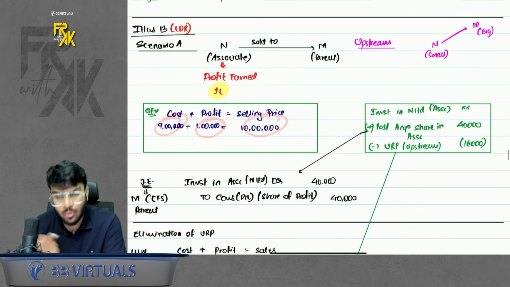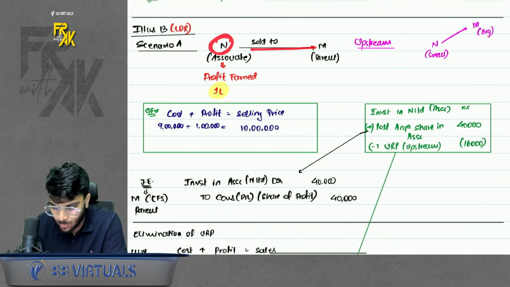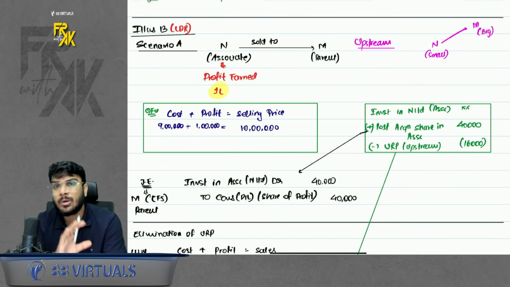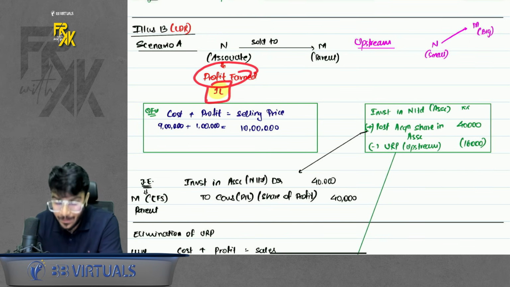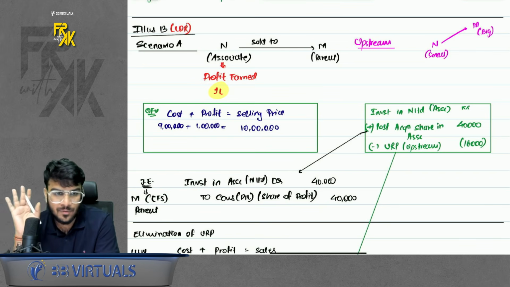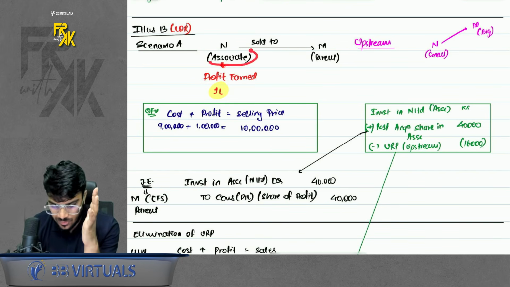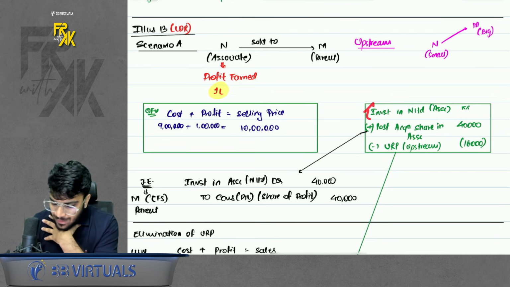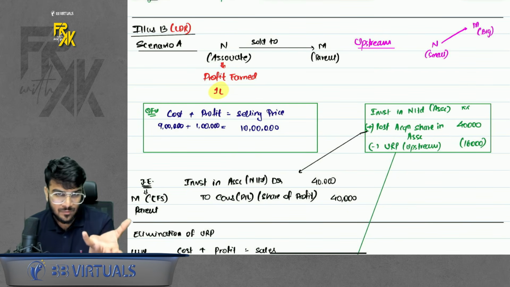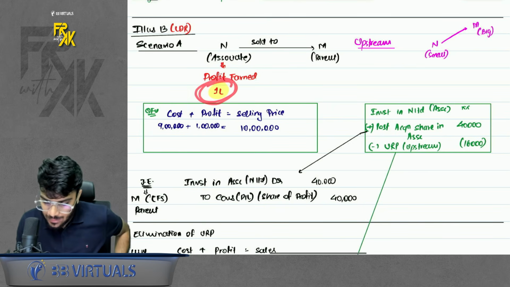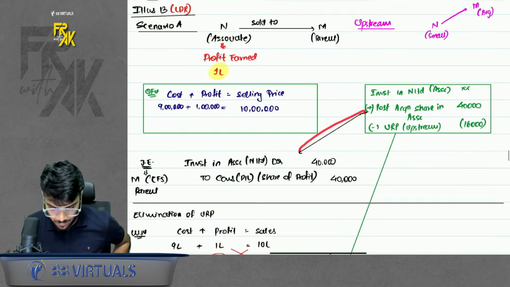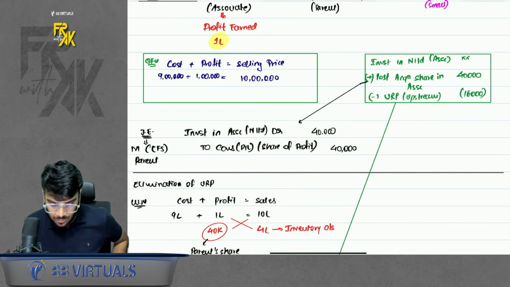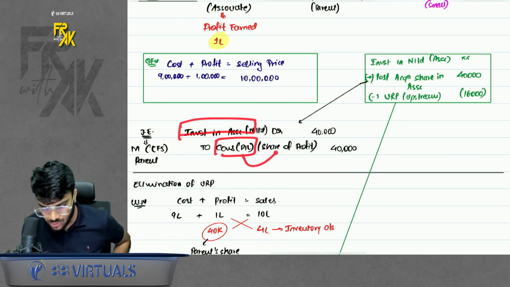Who earned the profit? In the first case, N is selling to M, the associate is selling to the parent. Forget about upstream, downstream. Can I say if the associate sells anything to the parent, the associate earned a profit of 1 lakh? Whenever the associate earns anything, in my investment I will record the post acquisition share in the associate's profit. So as a parent, I will record my share of this profit. My share is 40%, so record 40,000. Because of this profit share, your investment value increases, and credit consolidated profit or share of profit.